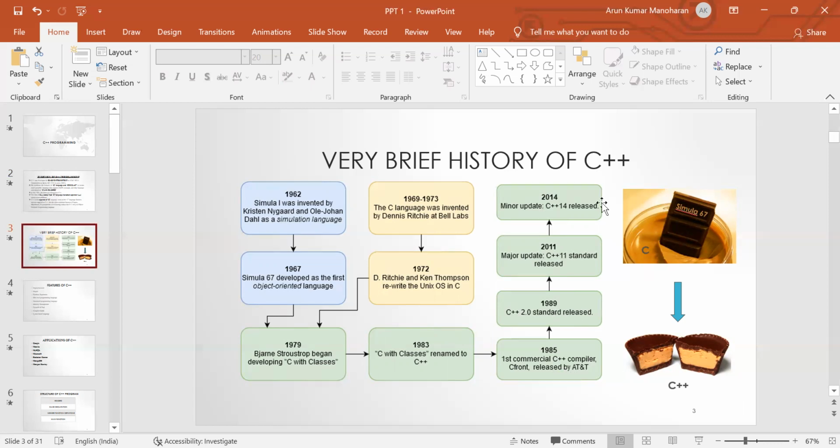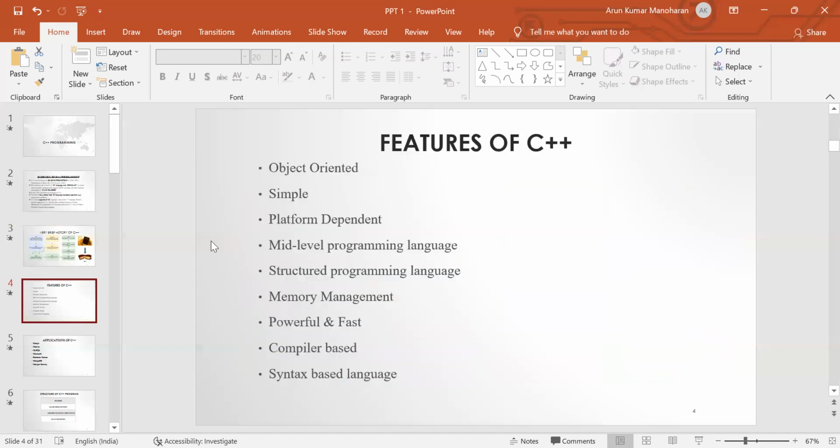Next, we are going to see some of the features of the C++ language. These are the features of C++. C++ is an object-oriented programming language. This language is very simple when compared with other programming languages. It is a platform independent language and a middle level programming language. C++ is also a structured programming language, and memory management is one of its features. It is powerful and fast when compared with other languages. It is also a compiler based programming language and a syntax based language.